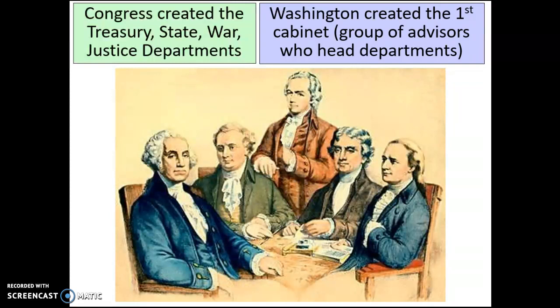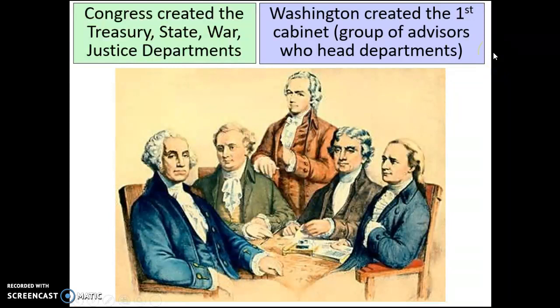So at the end of the day, he realizes, because he can look around and see all these vastly intelligent individuals, that he is not the smartest person in the room. So because of that, he is going to organize a group that is called the Cabinet. And all that a cabinet is, is just a group of advisors that are going to help the president out.